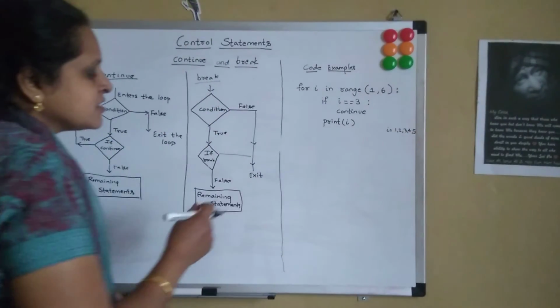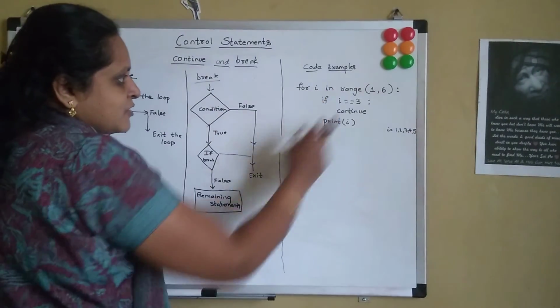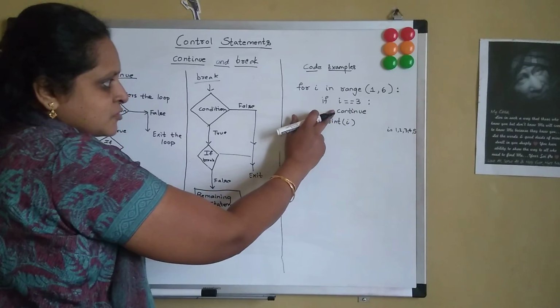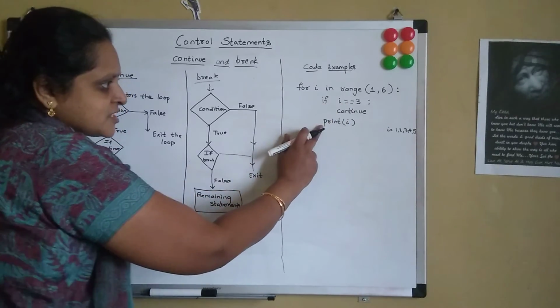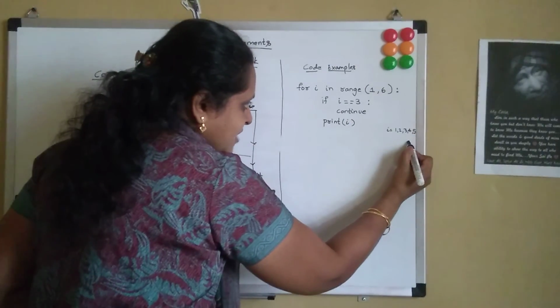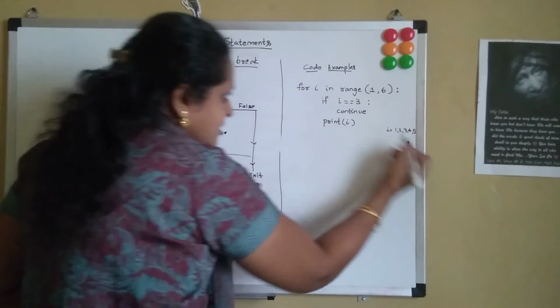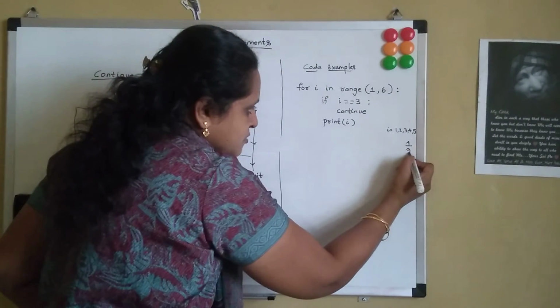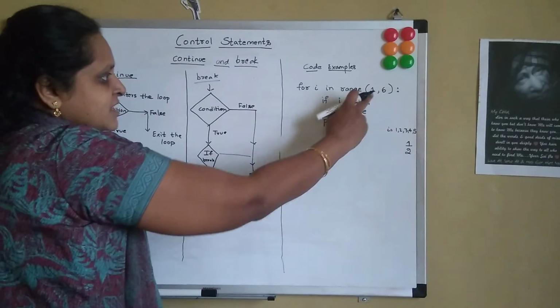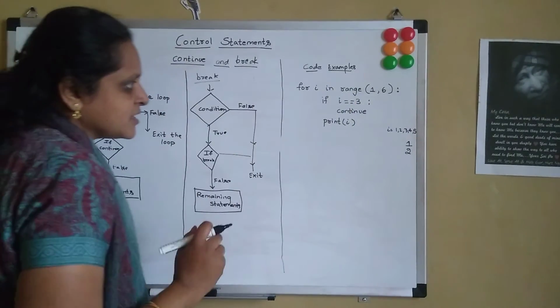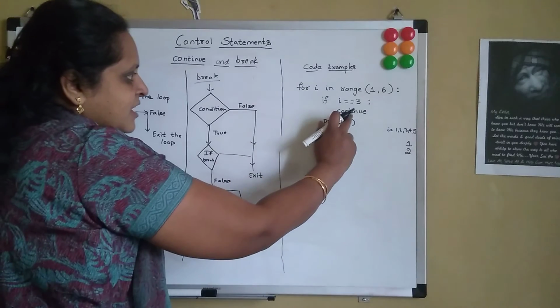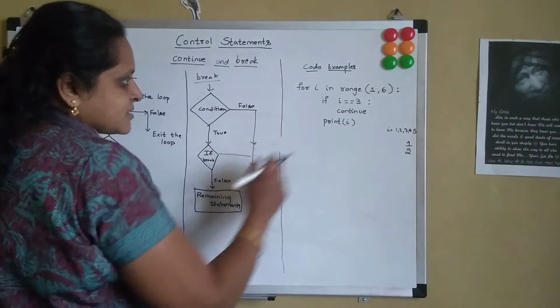So initially i will have the value 1. 1 is equal to 3? No, it won't execute the continue statement. It will just print the value. So it will print the value 1. Next, i will have the value 2. 2 is also not equal to 3. So it will print 2. Next, i is equal to 3. So this condition gets satisfied and the continue statement gets executed.